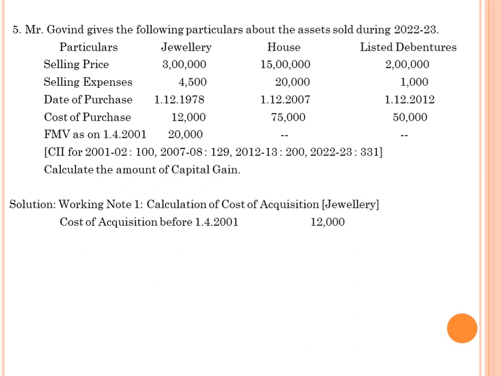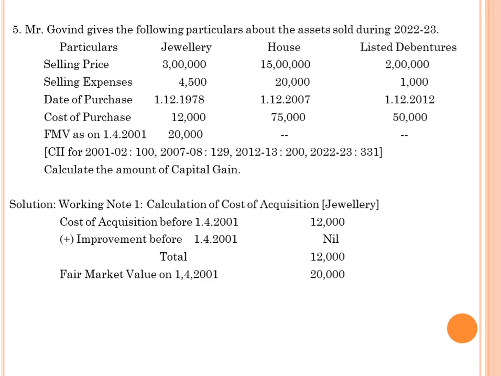Next, cost of acquisition before 1/4/2001, the price given is 12,000. Next, add improvement before 1/4/2001. In this problem it is nil. The total is 12,000. And the fair market value on 1/4/2001 is given as 20,000. Next, compare these two values, whichever is higher. The higher value is 20,000. That 20,000 we consider as the cost of acquisition.